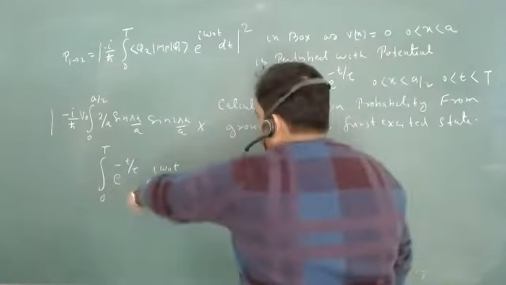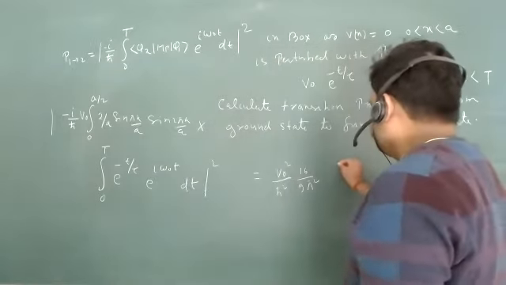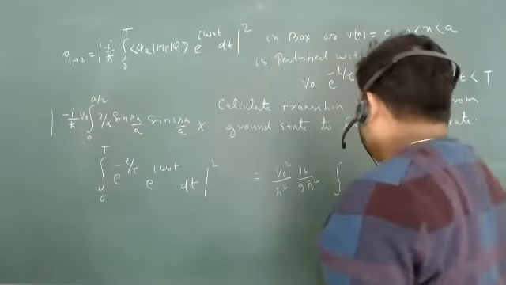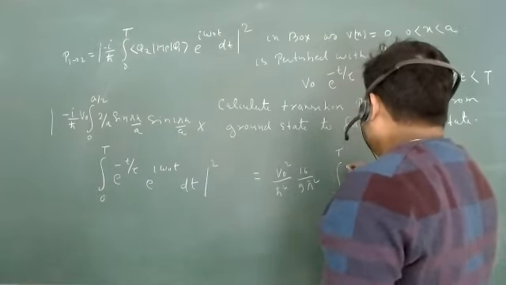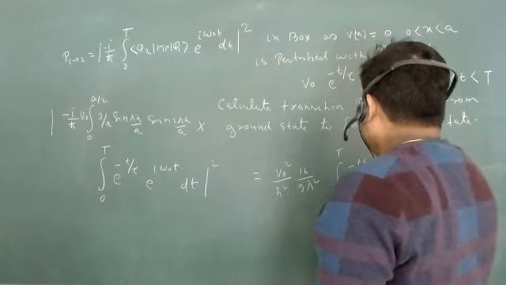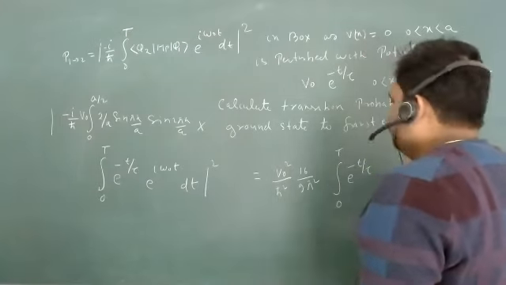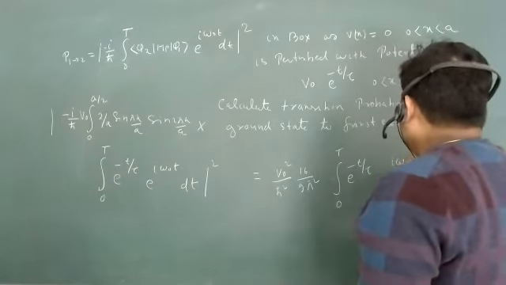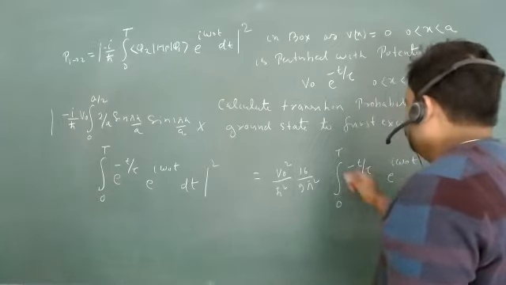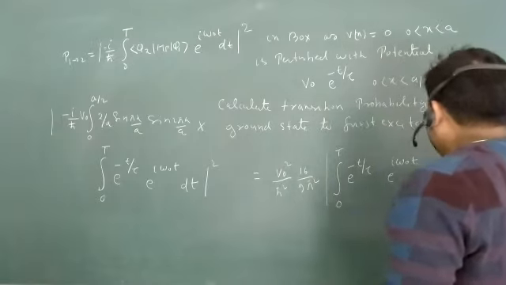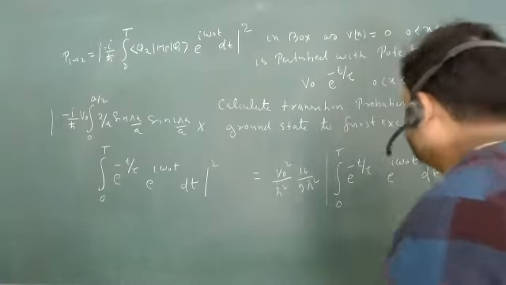And now we have to calculate this particular integration, 0 to capital T, e to the power minus t upon tau, e to the power i omega naught t dt, mod square. So what will be this integration?